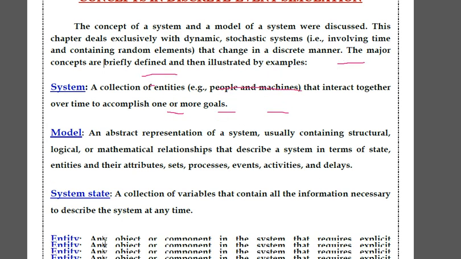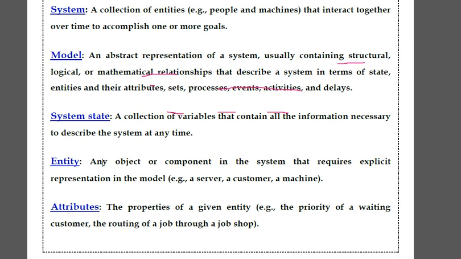Okay, next one is entity. What is entity? Entity is any object or component in the system that requires explicit representation in the model. Example, a server, a customer. Suppose the system is banking, then a customer is an entity. Suppose in our networking system, a server is. Suppose in a factory, a machine is an entity.